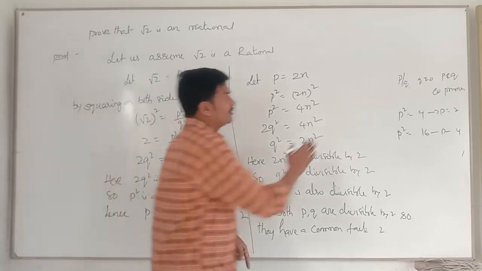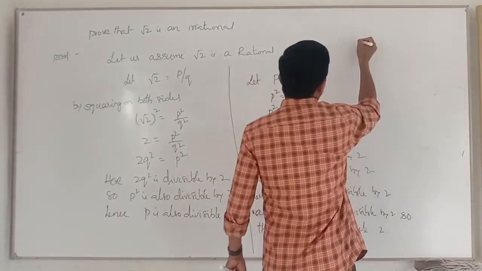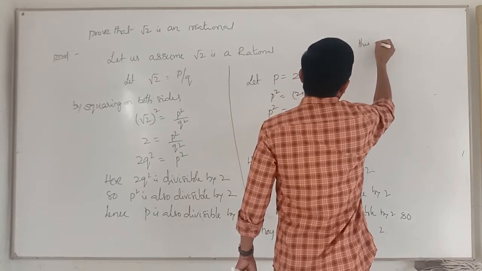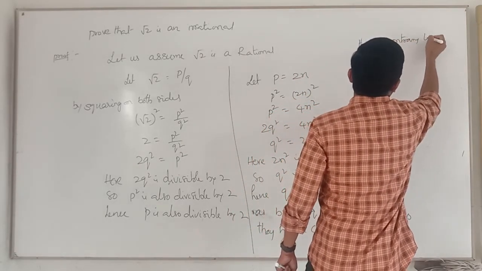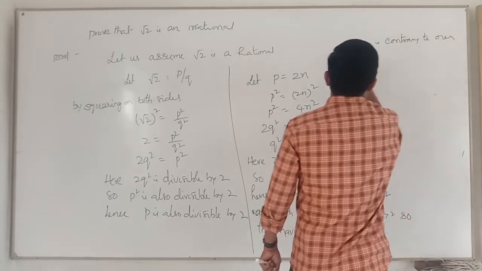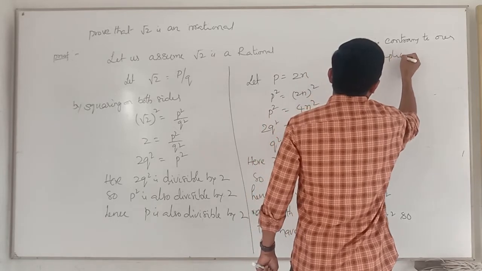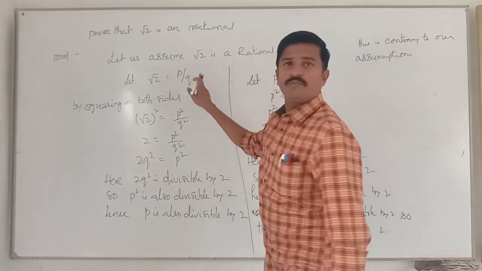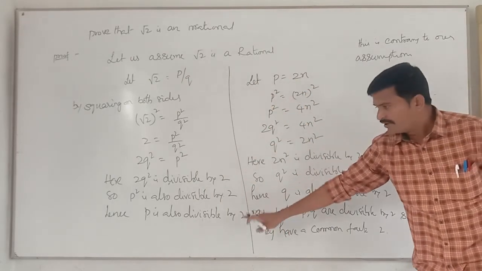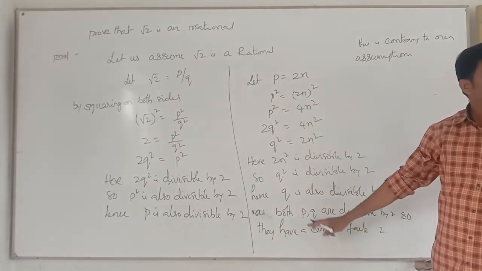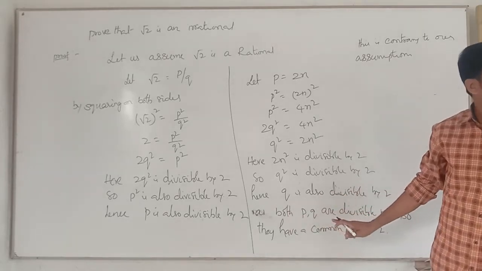Yes. So this is contrary to our assumption. What we assumed here, we assumed p and q are co-primes. They should not have any common factor. But by doing all the steps, we came to know that both p and q are having a common factor 2.